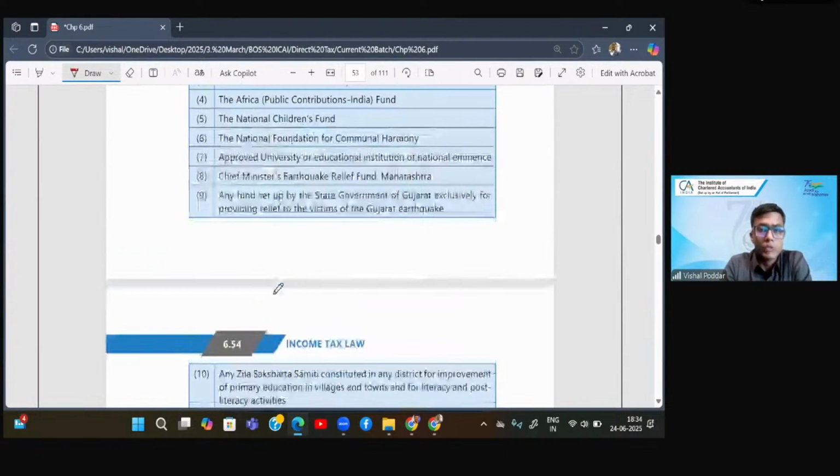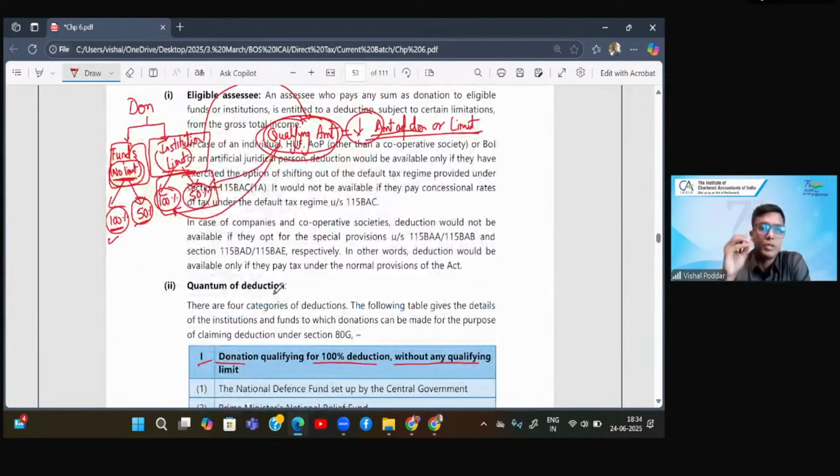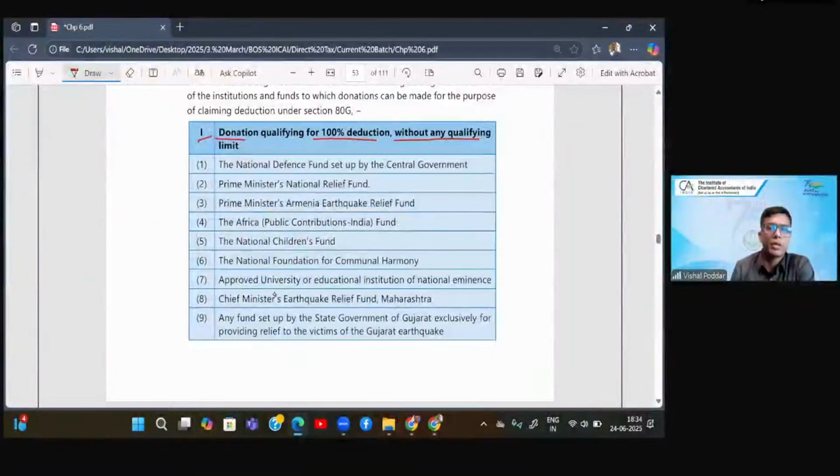Now, this rule which I have given you, funds and institution, this rule hardly has 2 to 3 exceptions. What do I mean by exception? Exception means whatever rule we have made, that is not applicable. Otherwise, except those 2 to 3 exceptions, for the entire list, what you can see in front of your screens or in your modules, which is running around 40 to 45 names, for all 40 to 45 names, this rule is applicable. So if you see, for example, this list, you will find all the names majorly with funds.